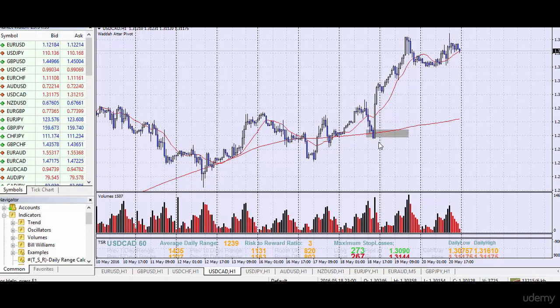So if these guys decide to increase oil production, then that's a bullish sentiment for the US dollar and a bearish sentiment for the Canadian dollar. Because remember, the Canadian dollar has a strong correlation to the price of oil because the Canadian economy exports a lot of oil. So if oil prices are going to fall, then we're going to expect the Canadian dollar to fall. So that's an example of a market sentiment trade. If we hear that these guys are planning to increase oil production, then we're looking to buy the USD Canadian for a quick sentiment trade.